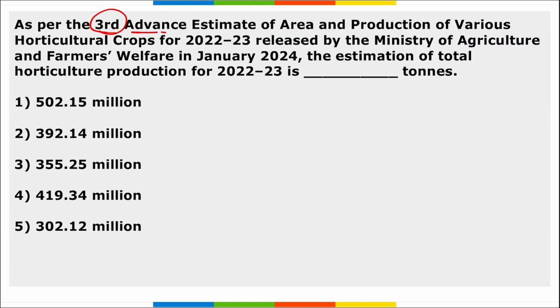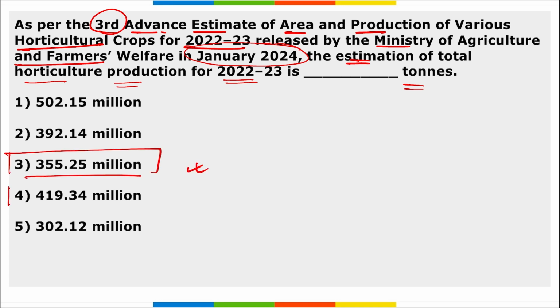Next, as per the third advance estimate of area and production of various horticulture crops for 22-23 that was released by the Ministry of Agriculture and Farmers Welfare in January 2024, the estimation of the total horticulture production for 22-23 is how many tons? It is 355.25 million tons.